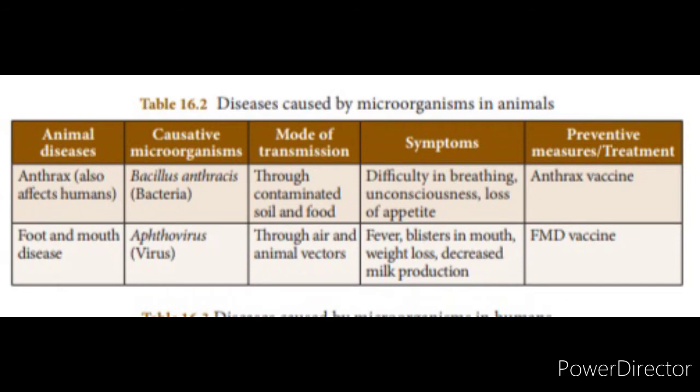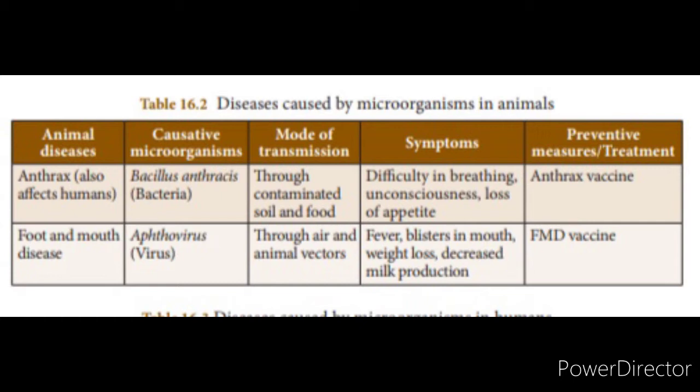Next we are going to see the diseases caused by microorganisms in animals. The first animal disease is anthrax. Anthrax can affect any type of animal, especially cattle. All cows and buffaloes, including humans, can be affected by anthrax. The causative microorganism is the bacteria Bacillus anthracis, a rod-shaped bacteria. The mode of transmission is through contaminated soil and food.